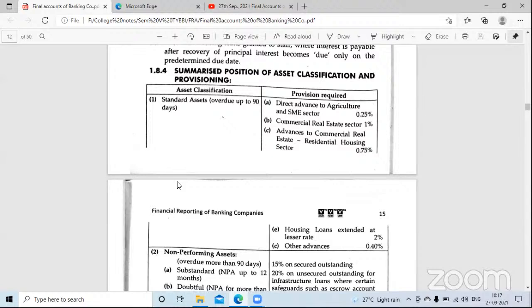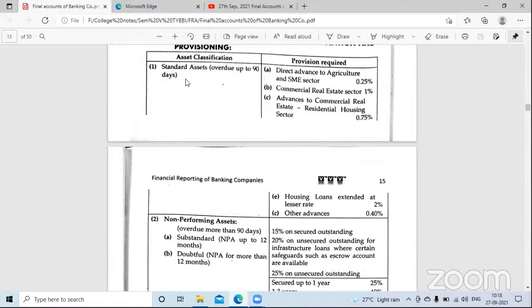Yes, ma'am. Right. So until there are no bad debts, the bank keeps showing their records, their risks in the form of reserve for bad debts in their books of accounts. So that is known as provision. Now, how much they will show reserve for bad debts? How much provision will be taken on particular asset? See, if it is substandard asset, sorry, standard asset.